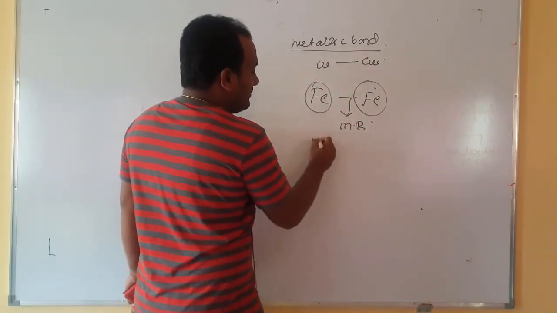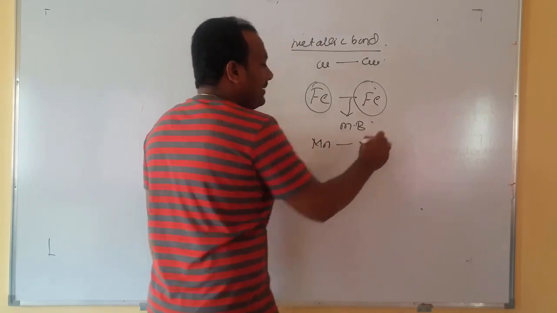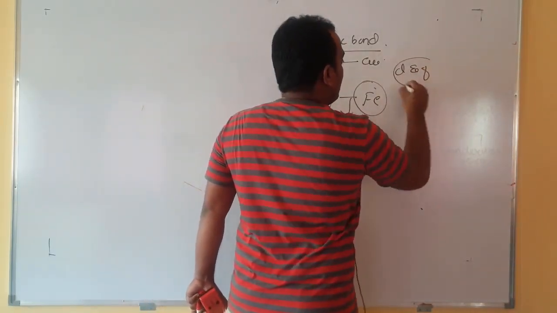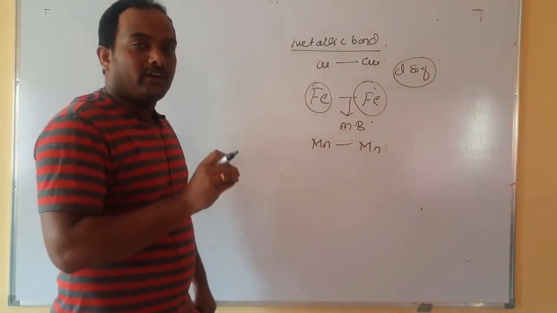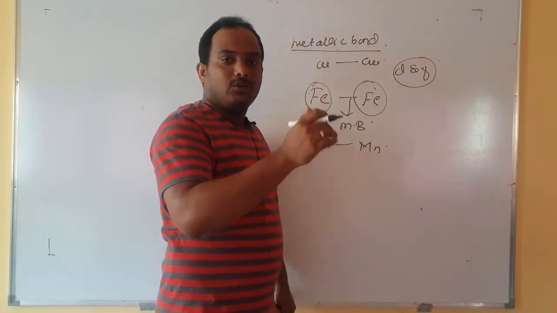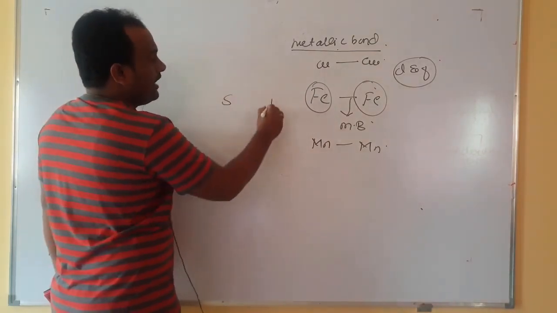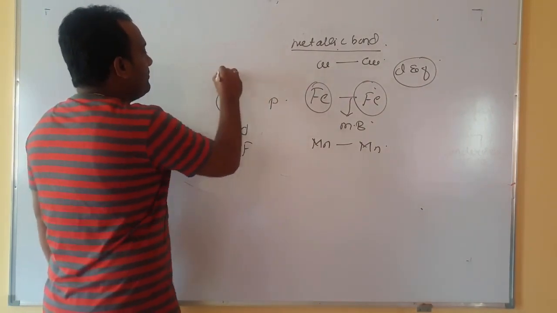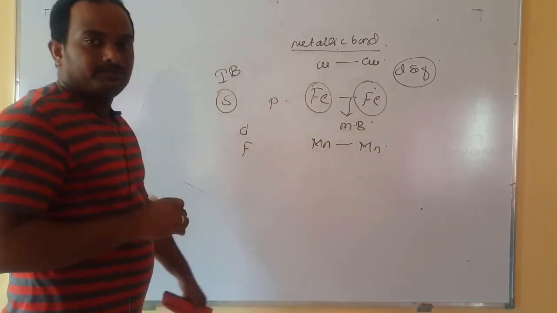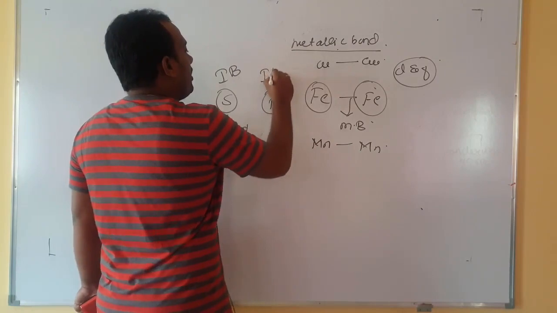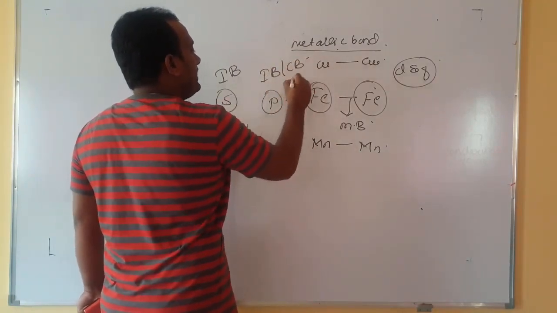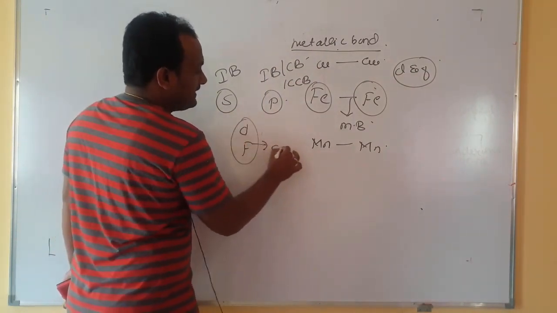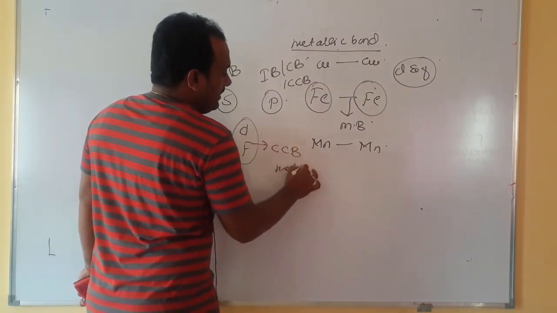The same bond will exist between manganese and manganese, which are typically metals, and this type of metallic bond is only observed in D and F block elements in the periodic table. If you count, we have S block, P block, D block and F block. S block elements majorly undergo ionic bond. P block undergoes both ionic bond and covalent bond and CCB, that is coordinate bond, whereas D and F block elements undergo CCB and metallic bonding.